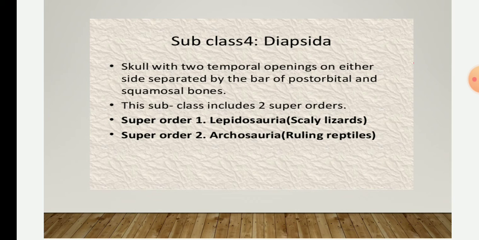Okay, so subclass Diapsida has 2 temporal vacuities on each side of the skull, which are separated by a bar of the post-orbital and squamosal bone. Okay, and this subclass includes 2 superorders, that is Lepidosauria, that will include the scaly lizards, and superorder 2, that is Archosauria, called the ruling reptiles.